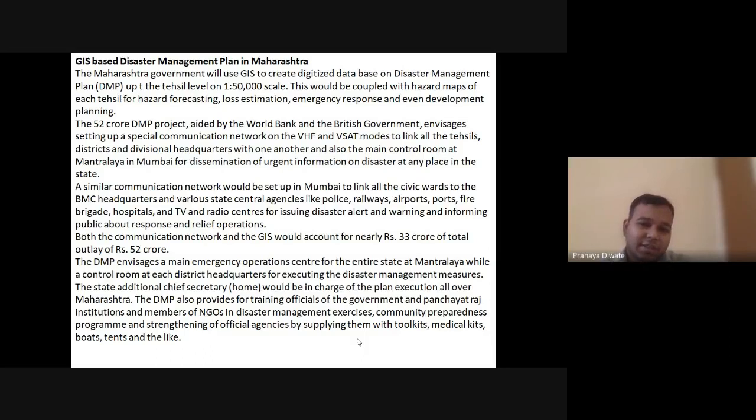A similar communication network would be set up in Maharashtra to link all the civic wards to the BMC, so that all this documentation can be retrieved. The DMP, both the communication network and GIS, could cost nearly 33 crore of the total 52 crore. The DMP would also set up many emergency operation centers.